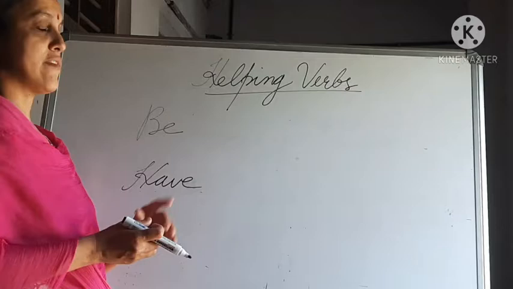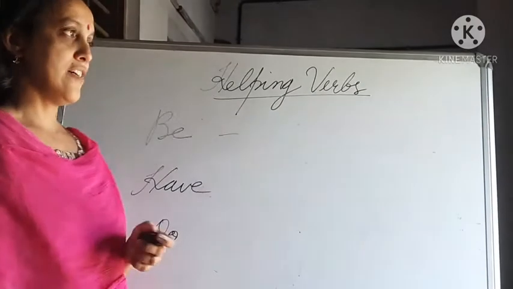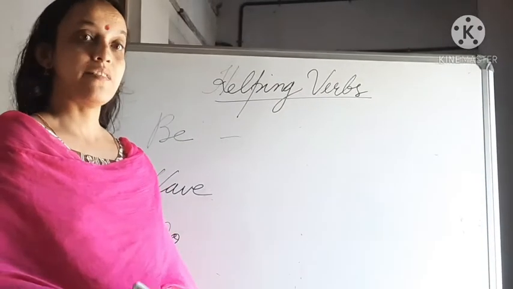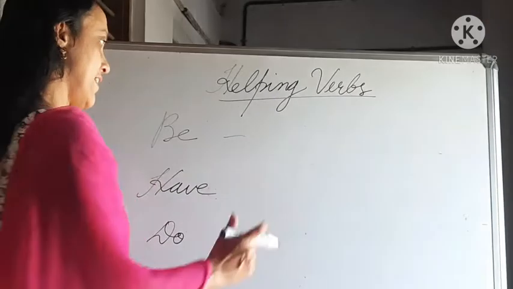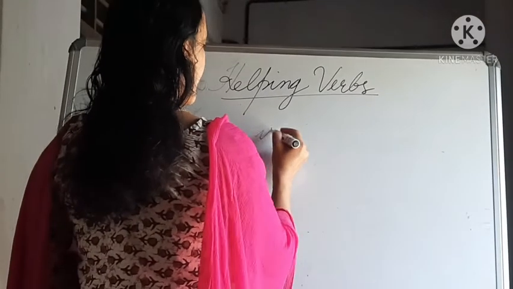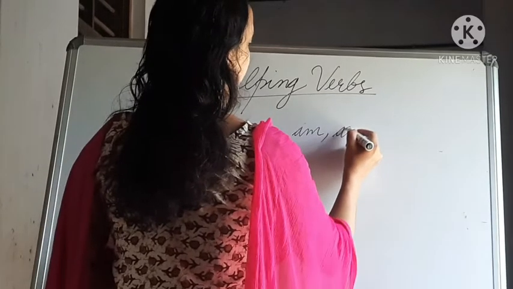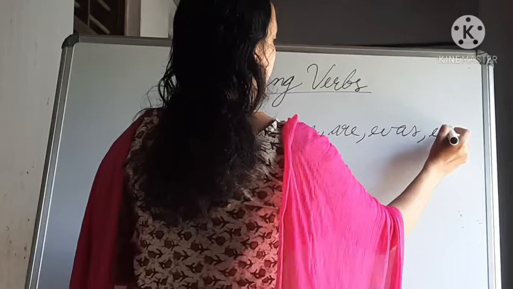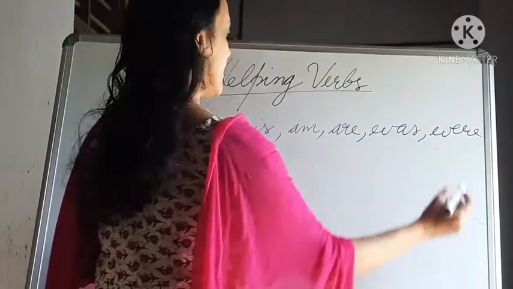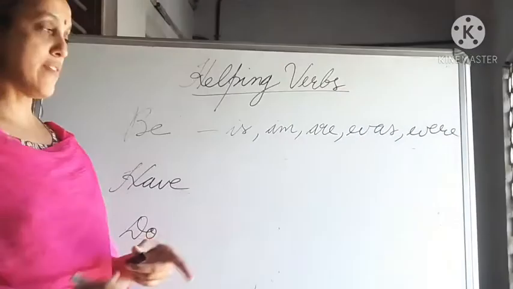Let's study one by one. This be form. Which are the be forms? Yeah, they are is, am, are, was, were. These verbs are the be forms.